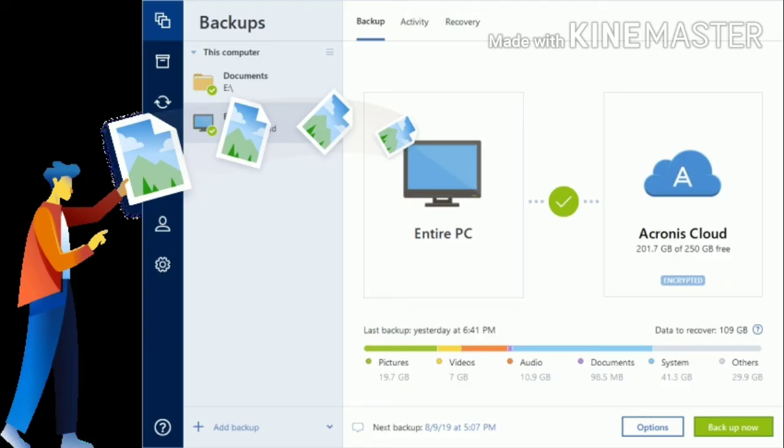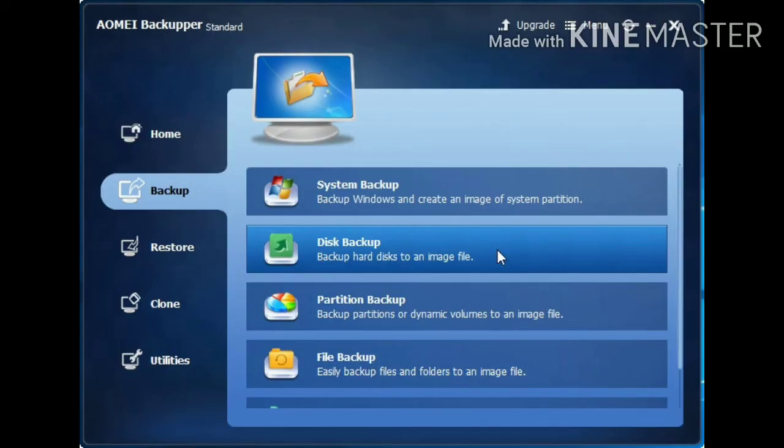Let's see some examples of backup software: Acronis True Image, Nova Backup, and Norton Ghost are some examples of backup software. So many backup softwares are available in the market. Whatever you need according to your budget, you can go for it. Okay, so that you can save your files, your information, your data, so you can use that in your future.